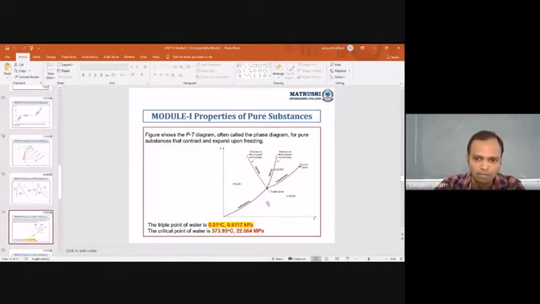So the main significance of the triple point is this: anything below the triple point, are you observing the zone which I am showing you over here? Are you noticing, everyone? Yes, sir. This is directly converting solid into vapor. Sublimation is taking place. That is the region below the triple point. So anything with a value below the triple point is in sublimation, based on the PT diagram which has been given over here.